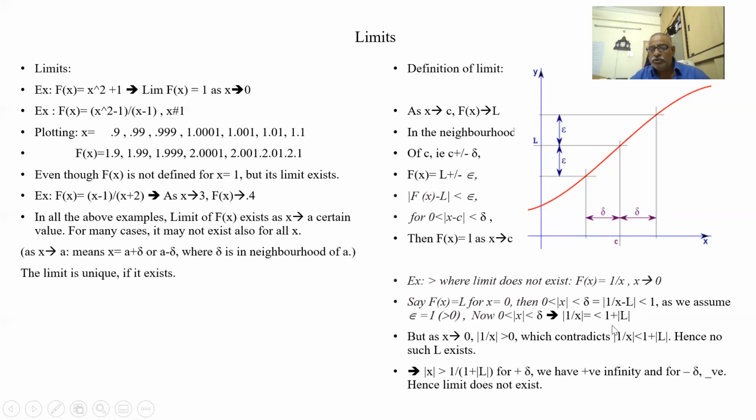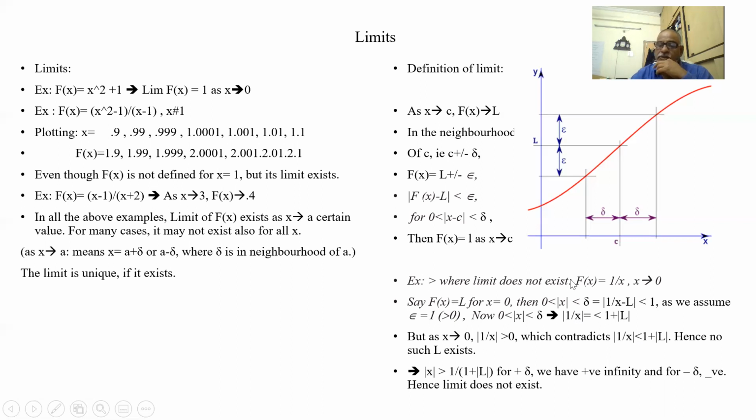So when L goes to the other side, mod of 1 by x is less than 1 plus L. But x is very small. As x tends to 0, 1 by x is very large. Suppose x is 0.01, 1 by x is around 100. If x is 0.001, it is 1000, more than 0. That means this should be less than 1. It is contradicting. It is certainly more than 1, but it is supposed to be less than 1. Hence, no such L exists.